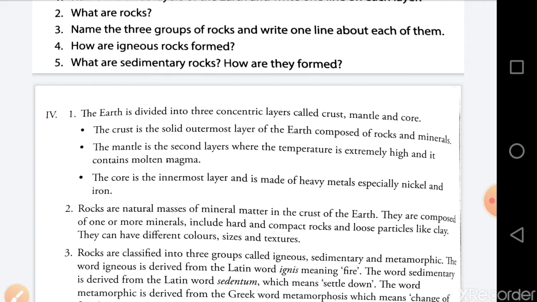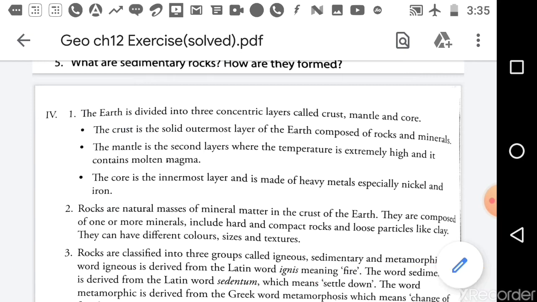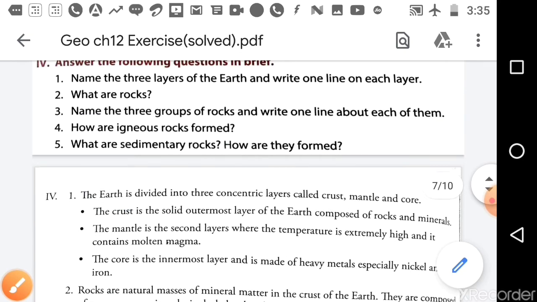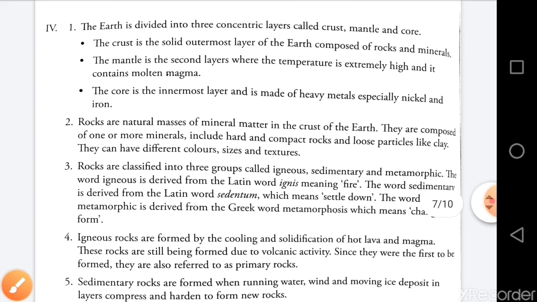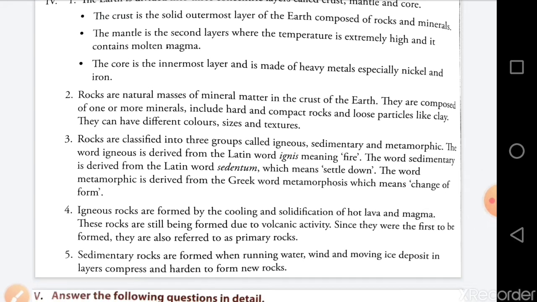Name the 3 groups of rocks and write. Now let us see. Rocks are classified into 3 groups called igneous rocks, sedimentary rocks and metamorphic rocks. The word igneous is derived from the Latin word ignis, meaning fire. The word sedimentary is derived from the Latin word sedimentum, which means settle down. The word metamorphic is derived from the Greek word metamorphosis, which means change of form.